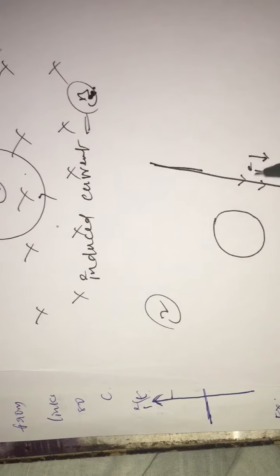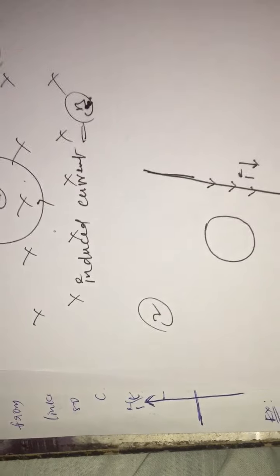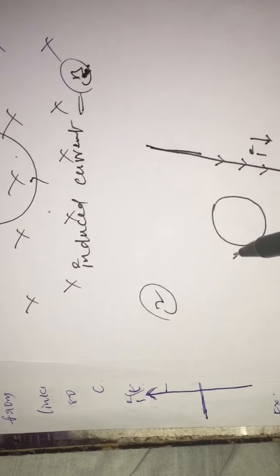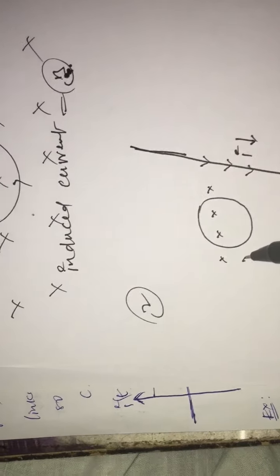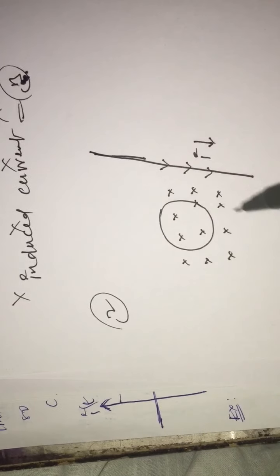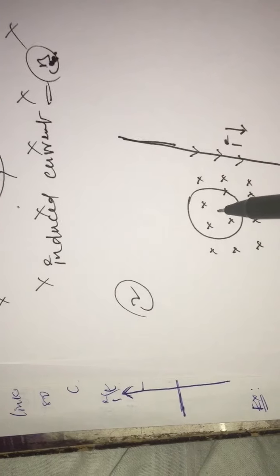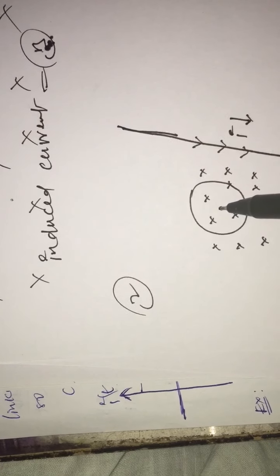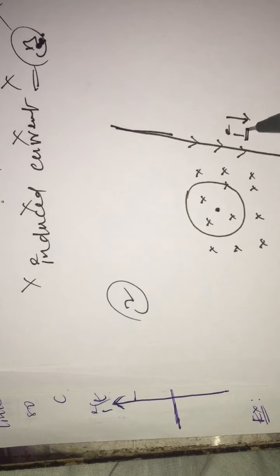Using the right hand rule, as the current is in this downward direction, the field is acting inward. The field acting inward on this loop is because of this current.